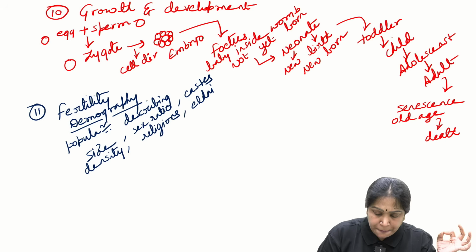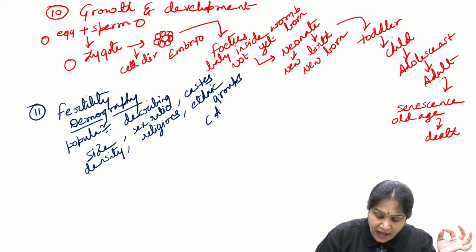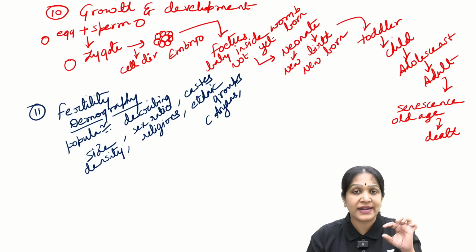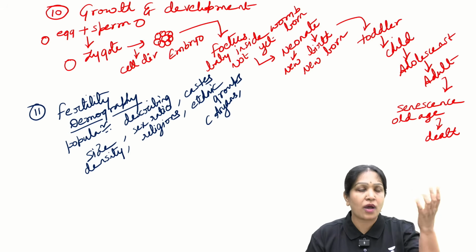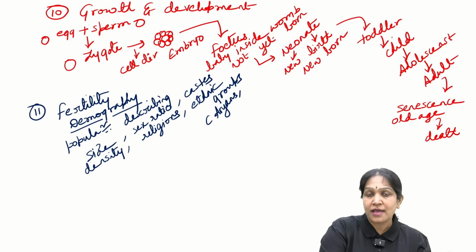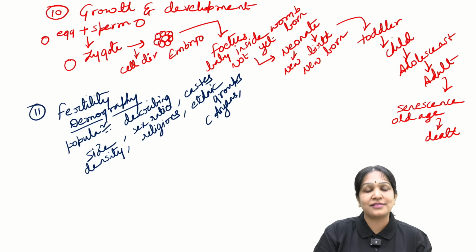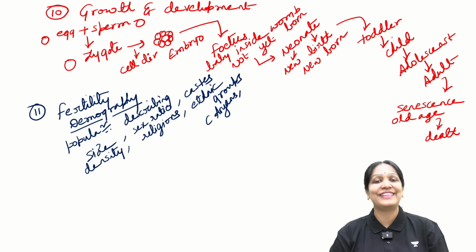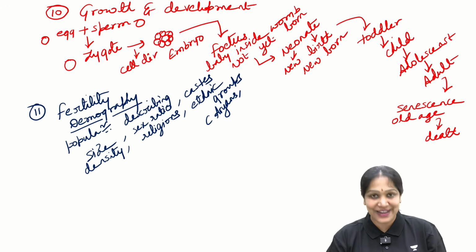Ethnic groups means, for example, how many Aryans are there? Aryans are white-skinned, tall, sharp nose is a description of Aryan. If you feel describing like this is not appropriate, I am not the one who is classifying the Indians into Aryans, Dravidians and all.